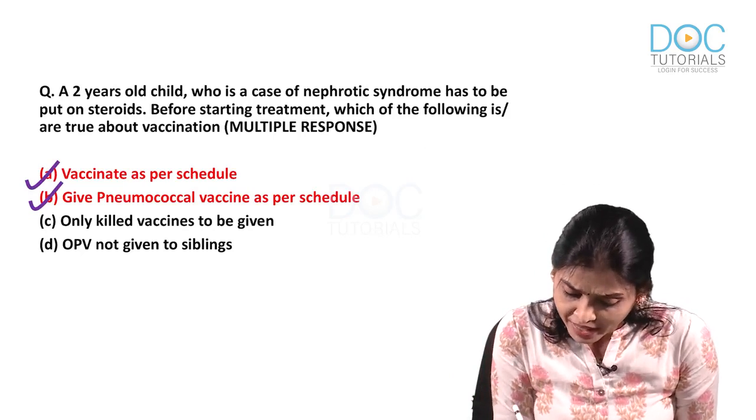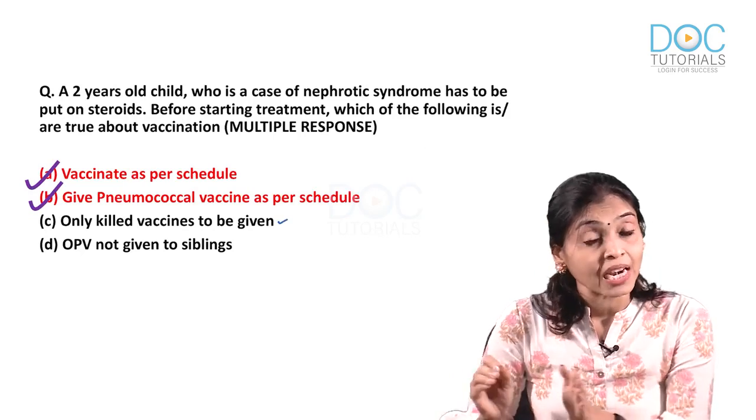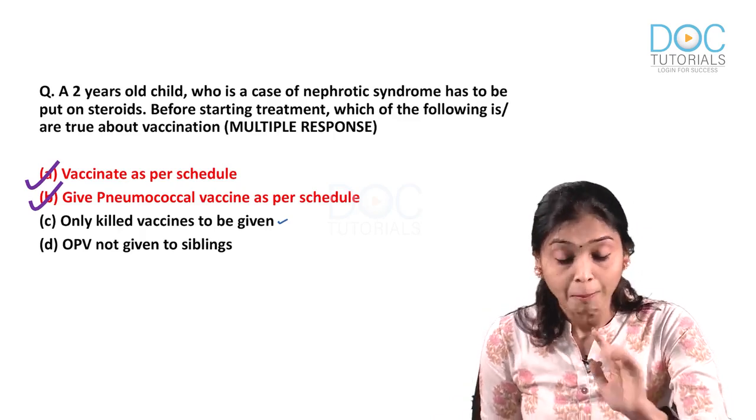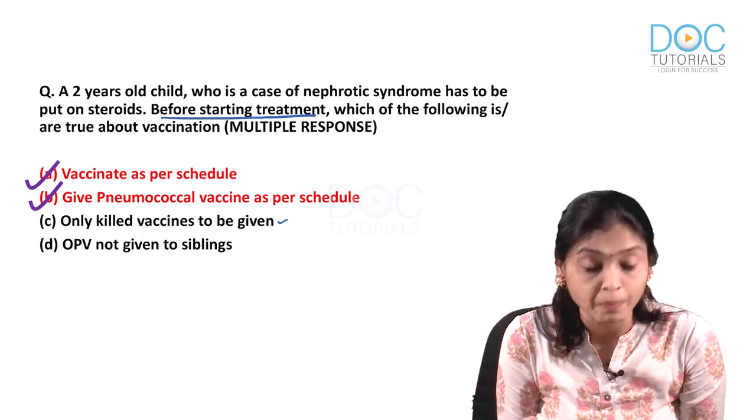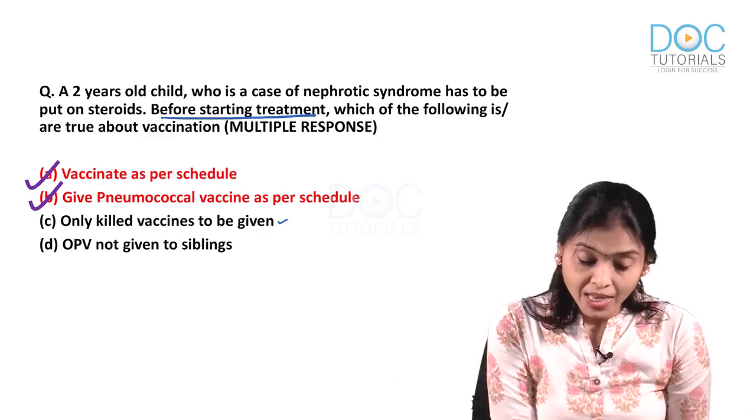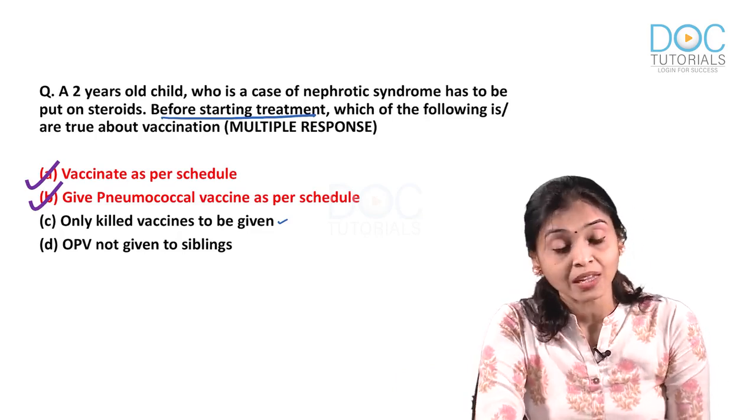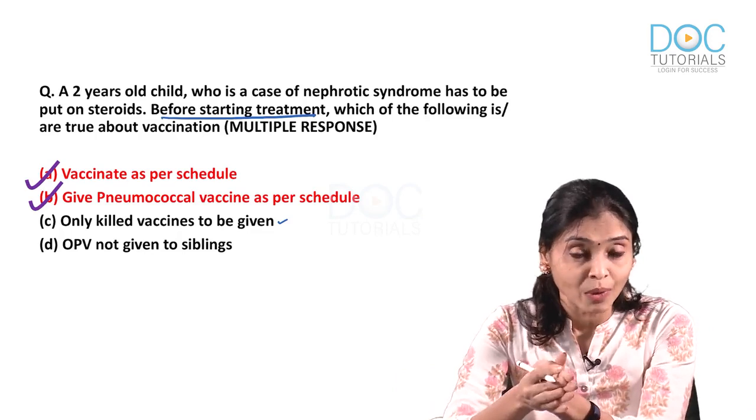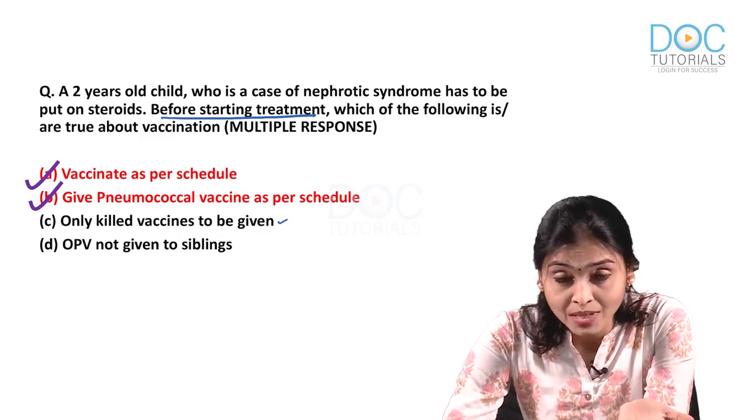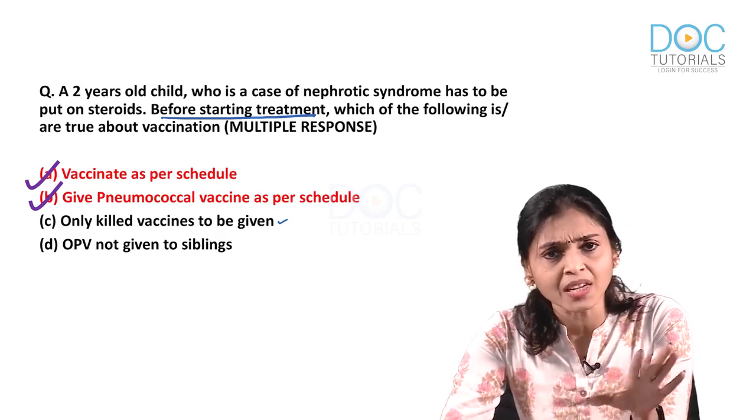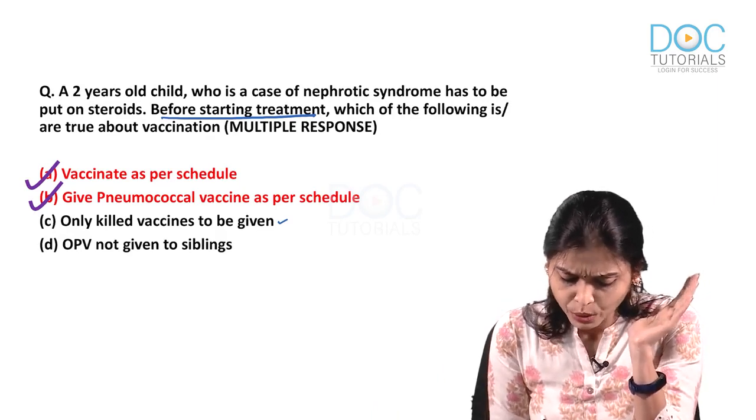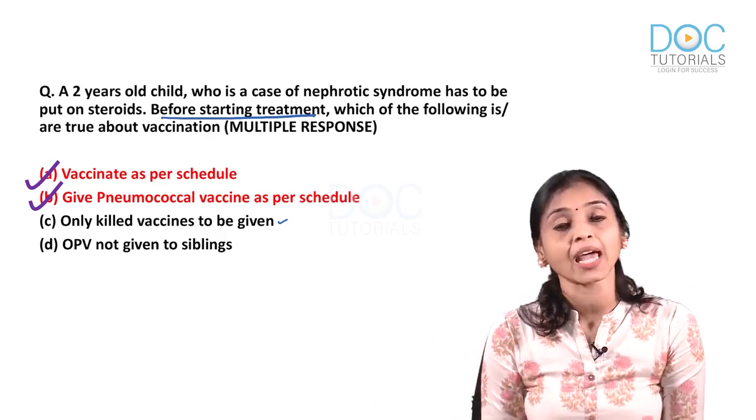Now, what about only killed vaccines to be given? Once the child becomes immunocompromised, yes, only killed vaccines should be given. But here the question is before starting treatment. It is said that before starting treatment, you give as many live vaccines as possible. Even they say that you can give chickenpox vaccine, you can give so many other vaccines, because when he or she becomes immunocompromised, there is a high chance that they may get chickenpox as well, right? So, you give as many live vaccines as possible before you start treatment. OPV not given to siblings, nothing like that. So, the answer is A and B.